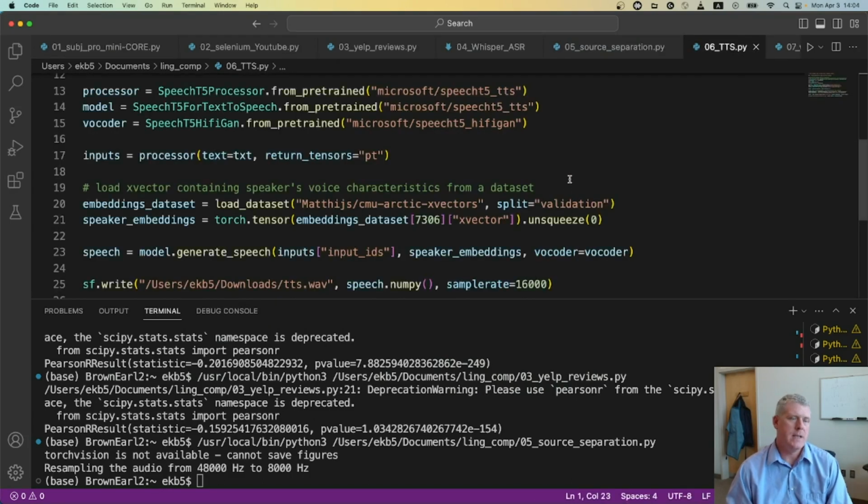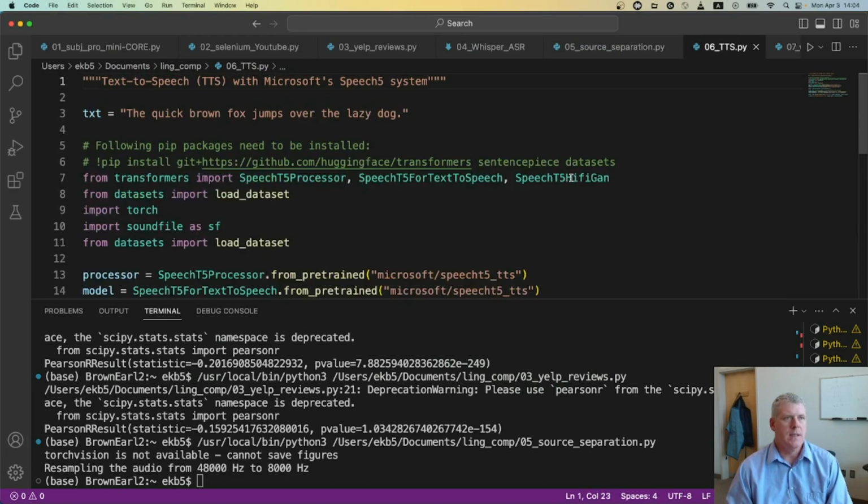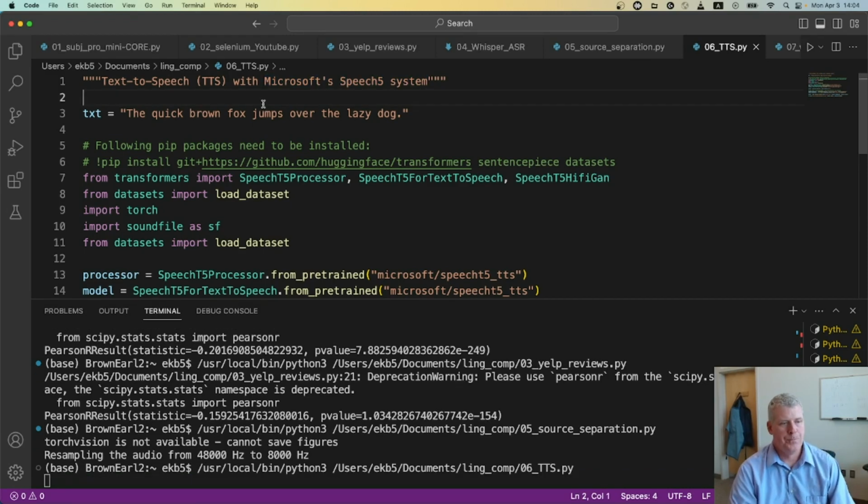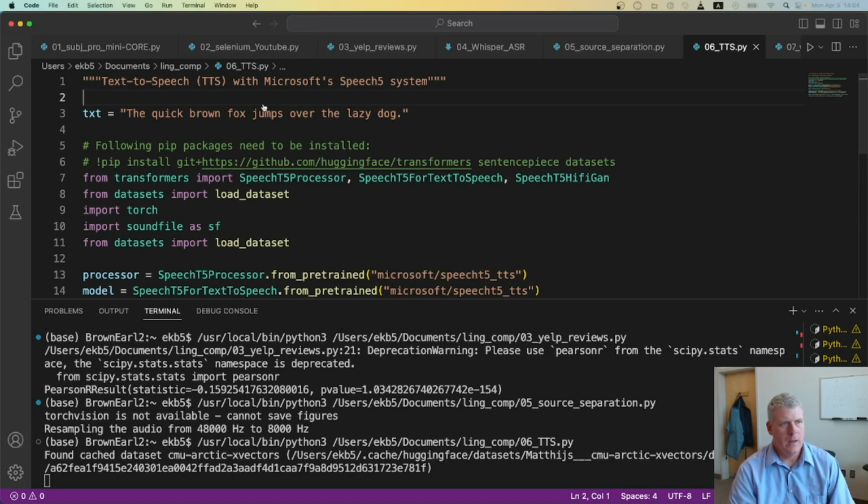Basic TTS, that is text-to-speech. Let's say we have this phrase right here, the quick brown fox jumps over the lazy dog. And there's quite a few TTS systems out there. I'm going to use Microsoft's Speech 5 system. So if I run this, let me run it. And it's working there, and it's finished.